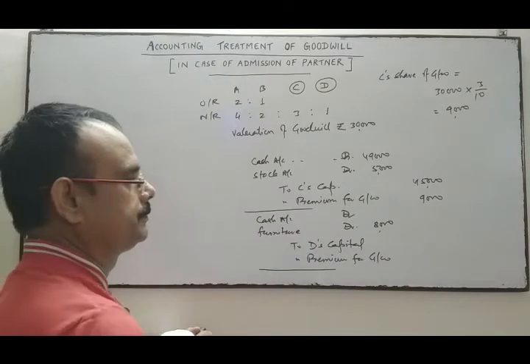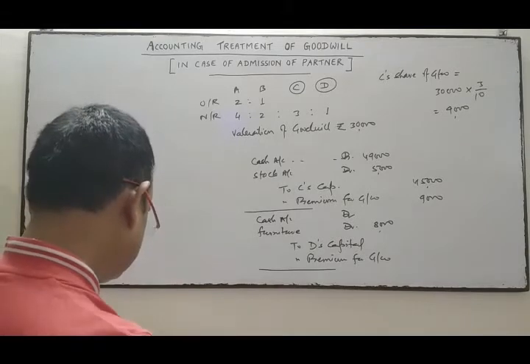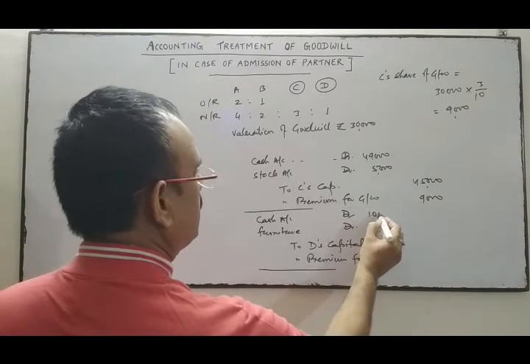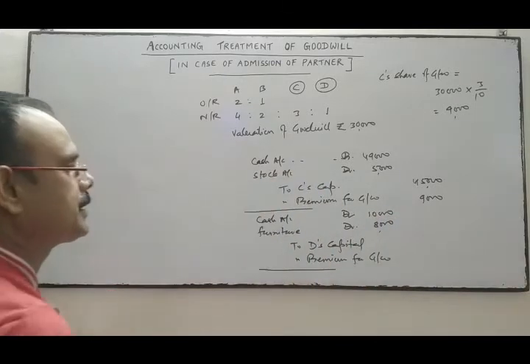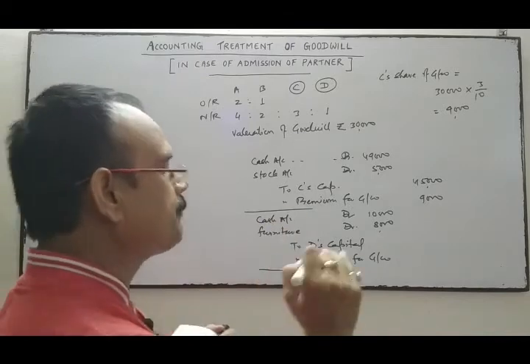For both, he has given 10,000 cash and 8,000 furniture for both capital and premium for goodwill.